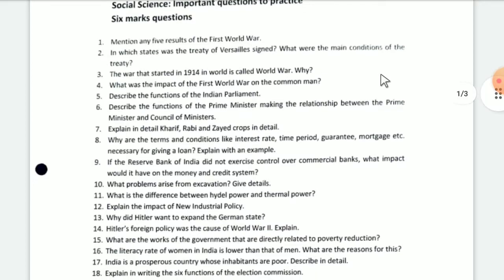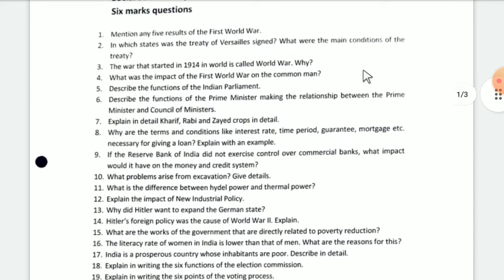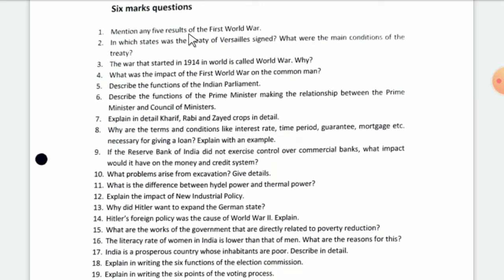Okay, now practice questions. Mention any 5 results of the First World War. 6 marks question. There may be 6 marks question, maybe in 4 marks question and 2 marks question also, the part of the questions. Second, in which states was the Treaty of Versailles signed? What were the main conditions of the treaty?